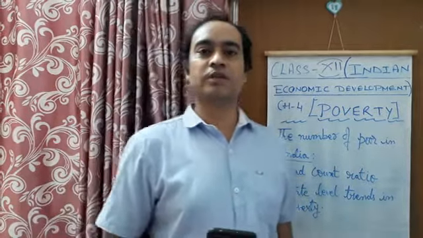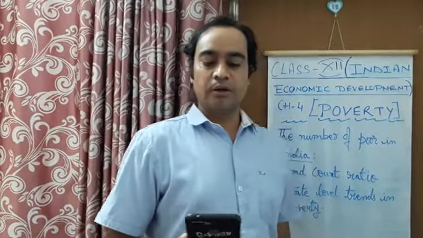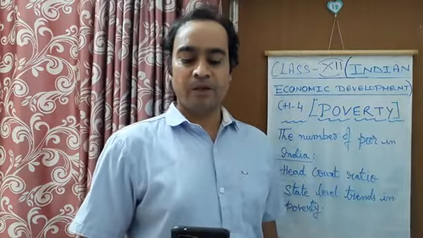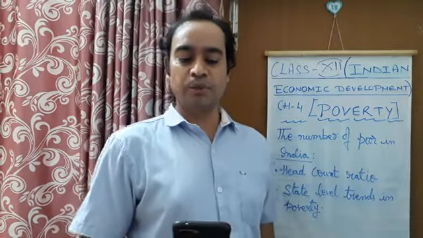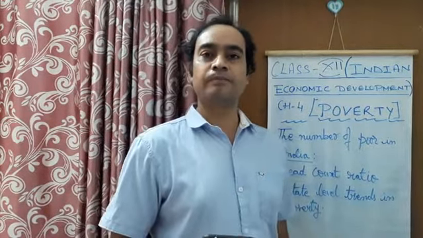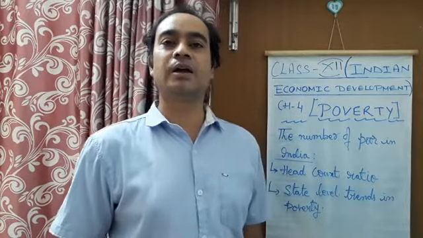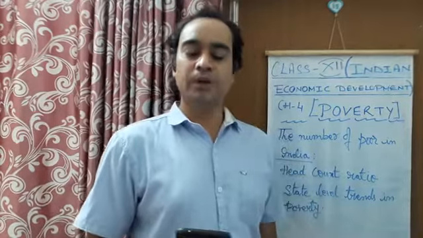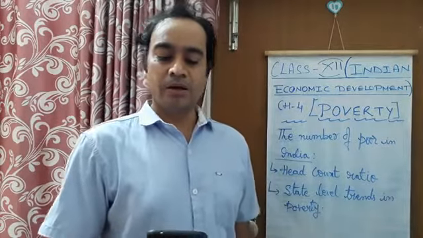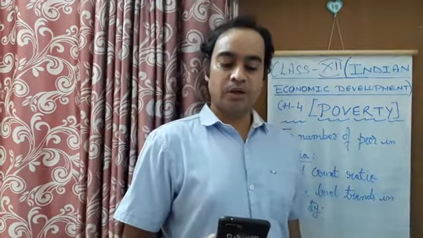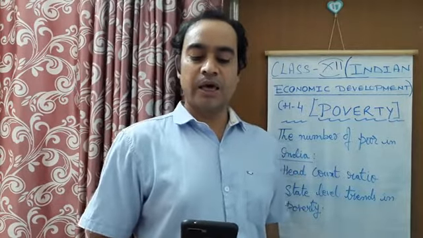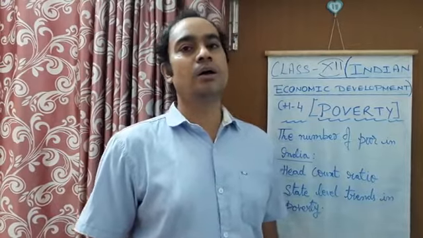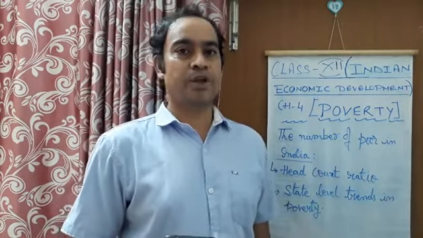What is the meaning of head count ratio? I'll read the definition for you from the NCERT book, page number 65. When the number of poor is estimated as the proportion of people below the poverty line, it is known as head count ratio. So the total number of people who are poor are estimated as the proportion of people below the poverty line.